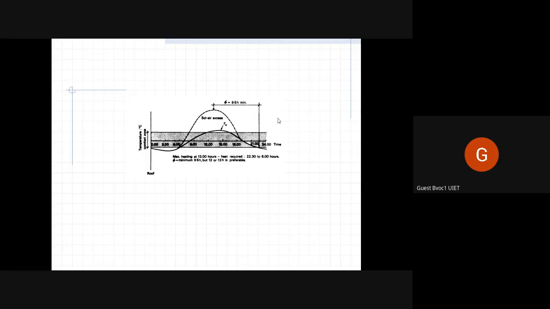But the roof will get heated from morning till the evening, and it loses heat during the night. So to protect against any heat gain from the roof, the best thing to do is to insulate it.